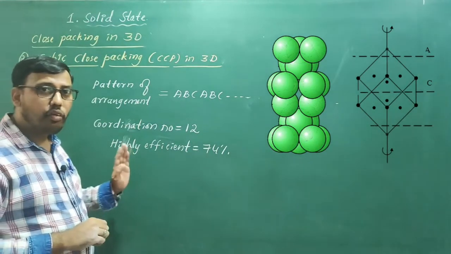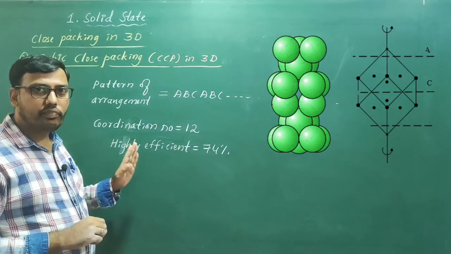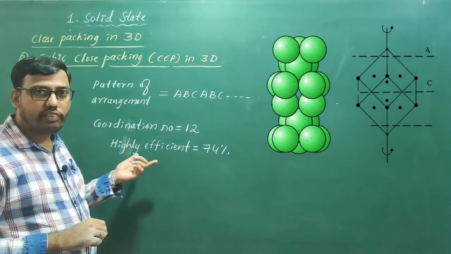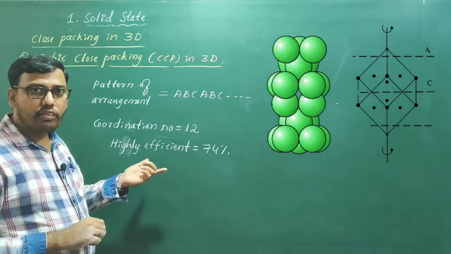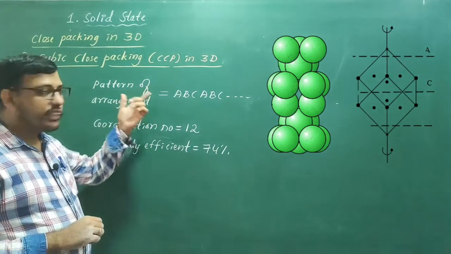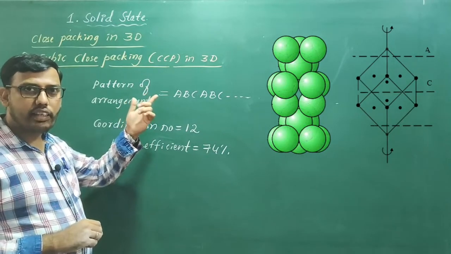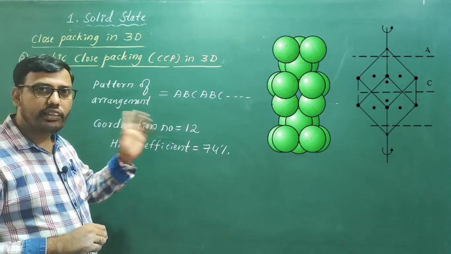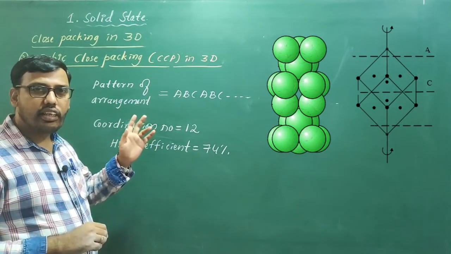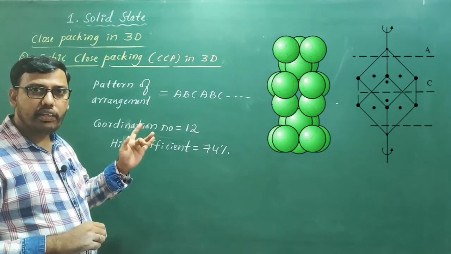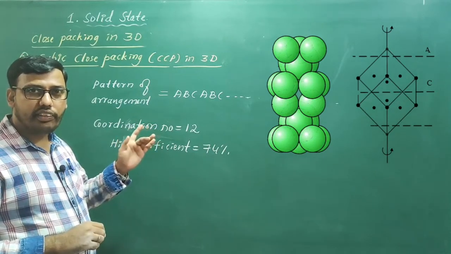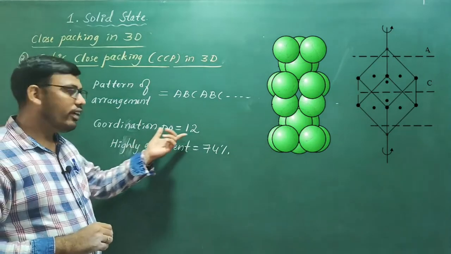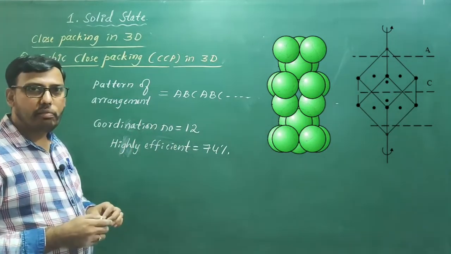So that's why, while discussing coordination number, we have told you the coordination number of FCC unit cell is 12. Not only FCC, CCP, cubic close packing in 3 dimension, HCP, hexagonal close packing in 3 dimension, FCC, HCP, CCP, in these 3 different arrangements we have coordination number 12 that we need to remember.